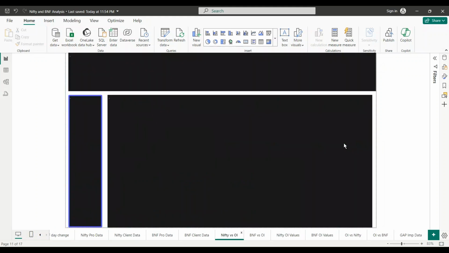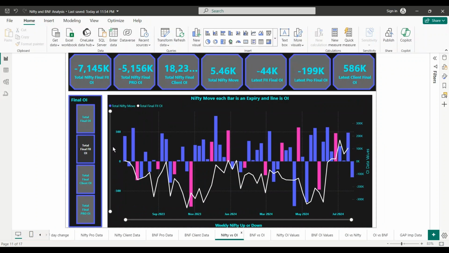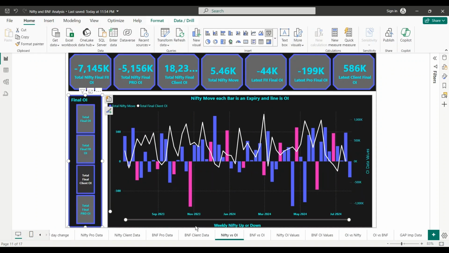Next, we'll see it graphically. This actually gives you a very good picture. If I select client data, it's mostly positive for the past 1 year, hardly negative, and whenever it's negative, Nifty is up. That's one crucial piece of information.